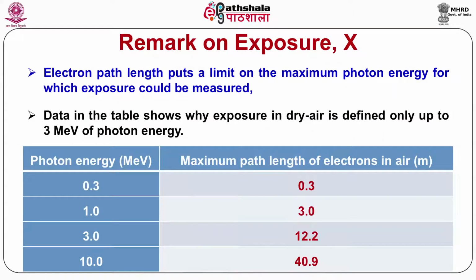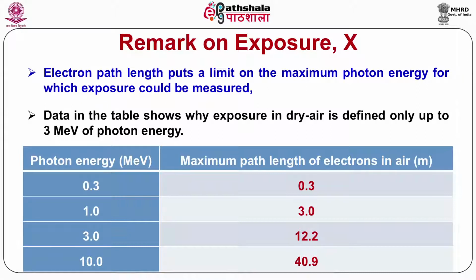The electron path length puts a limit on the maximum photon energy for which exposure could be measured. The path lengths of electrons generated by different photon energies are given in table 1, which shows why exposure is defined only up to 3 MeV.